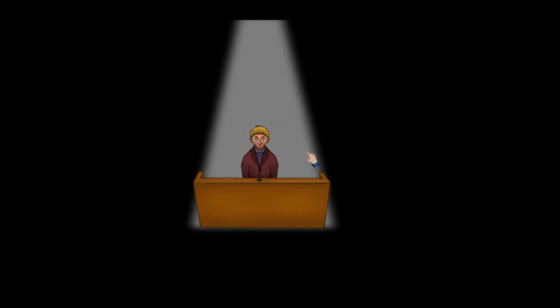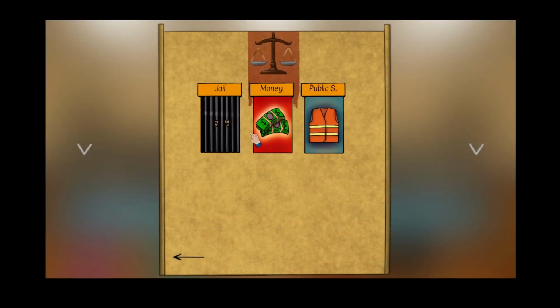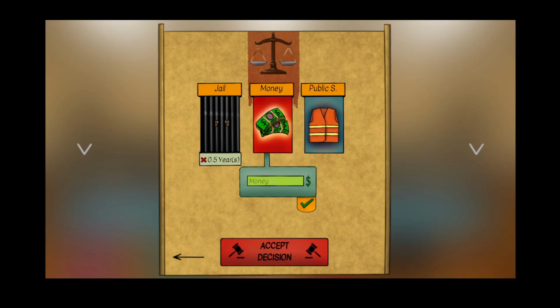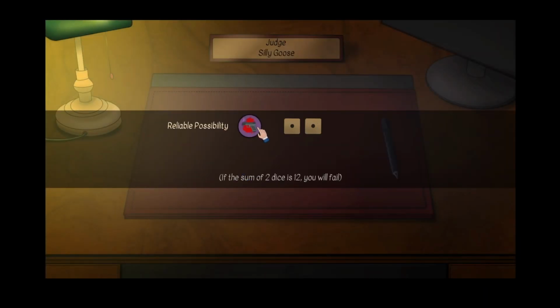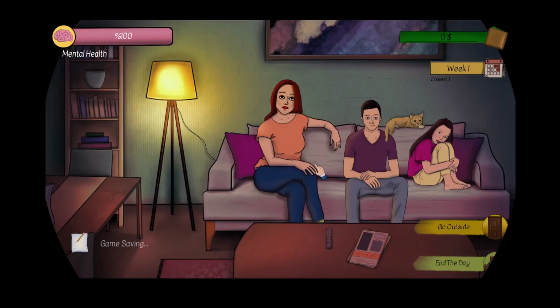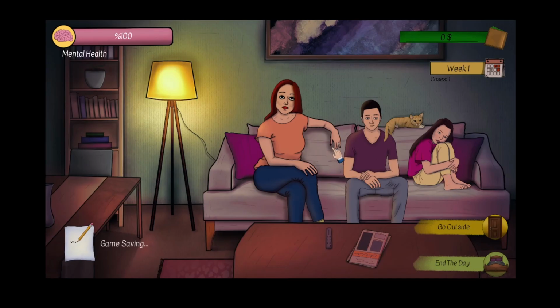Harris Kellen, I find you guilty of... was it 6 months? And a $1,000 fine? I think. If the sum of 2 dice is 12, you will fail. Easy. 5 each. Wow, 4 each way, sorry.